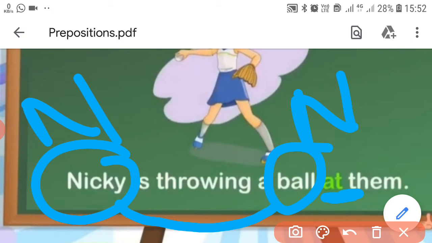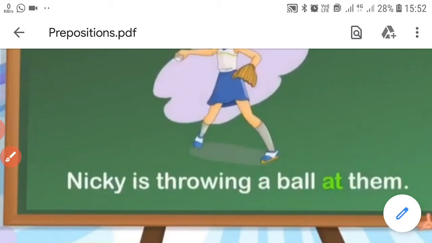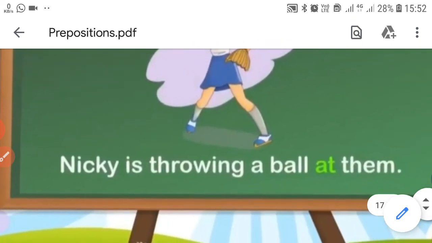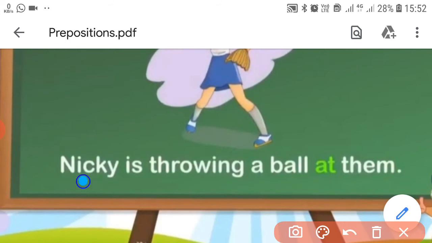Nikki is doing the work and she is throwing the ball to some people who are pronoun. Exactly, this is a pronoun. So at is showing the relation of Nikki with them.